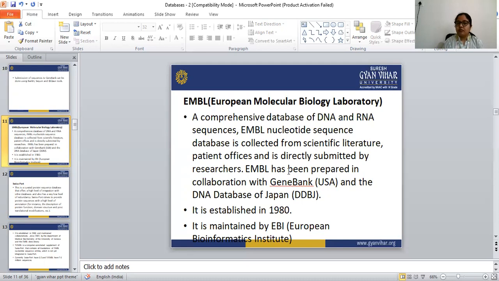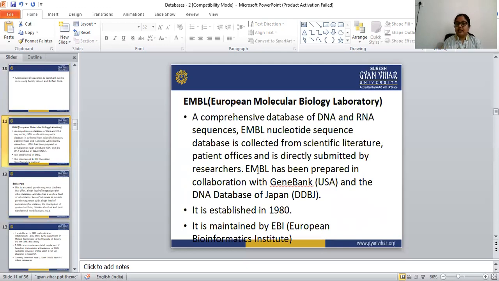EMBL has been prepared in collaboration with two databases: GenBank from the USA, which we have already learned, and the DNA Data Bank of Japan, that is DDBJ.